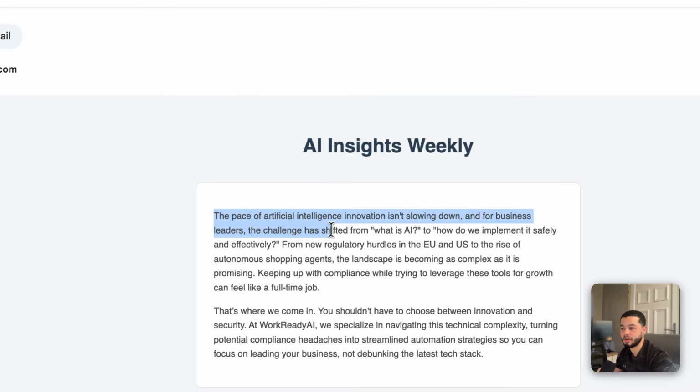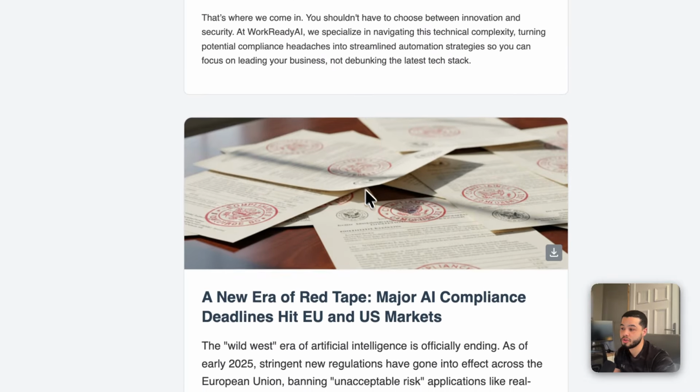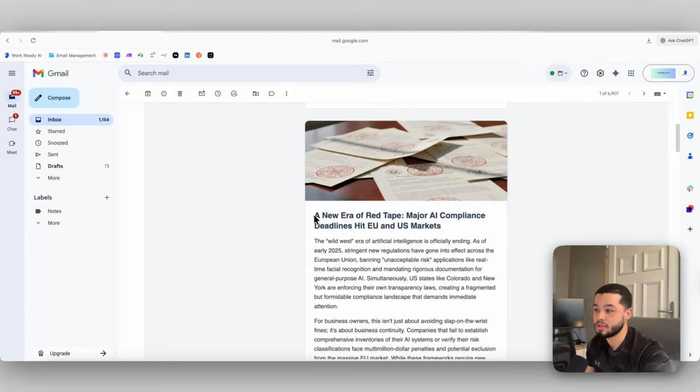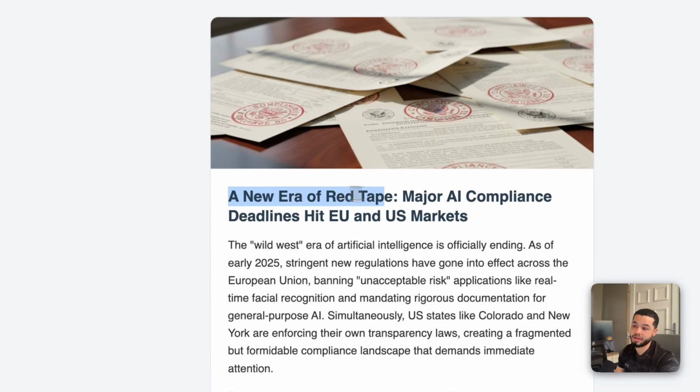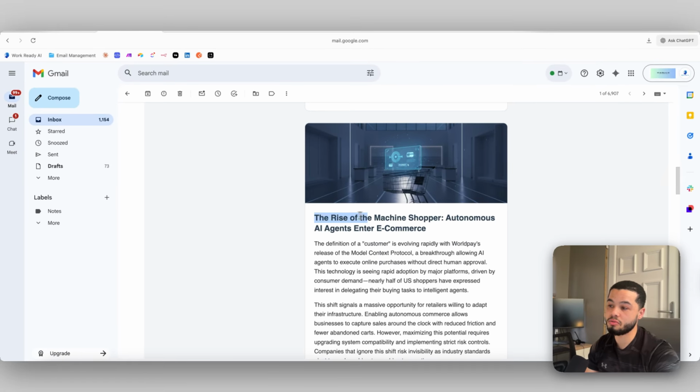And you can see here, the pace of artificial intelligence innovation isn't slowing down. And for business leaders, the challenge has shifted from what is AI to how do we implement it safely. You can see down here, we get a bunch of images relating to the topic it is talking about. So a new era of red tape, major AI compliance deadlines hit EU and US markets. We also have another topic down here, which is the rise of machine shopper, autonomous AI agents.